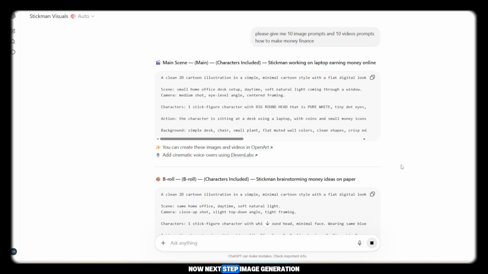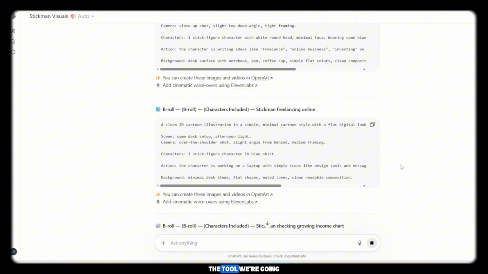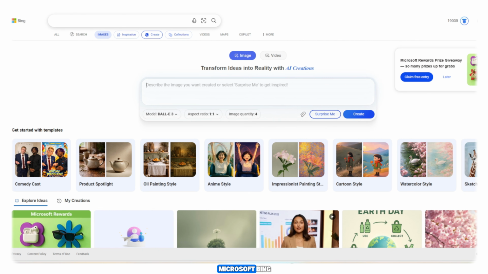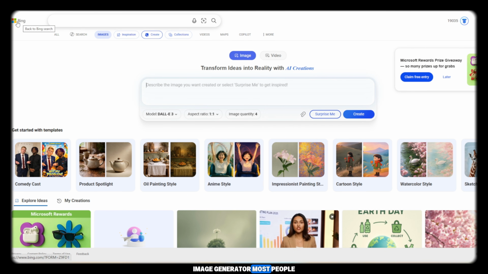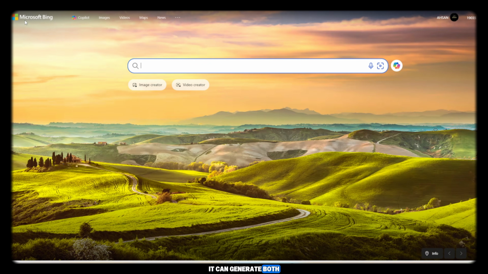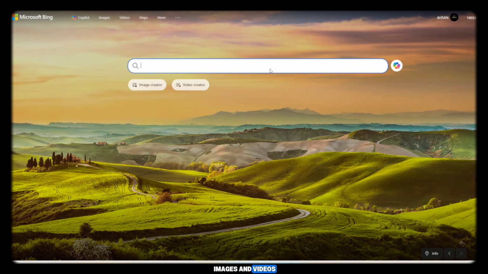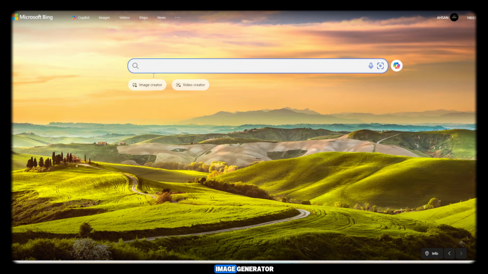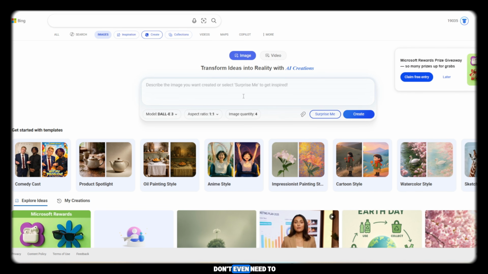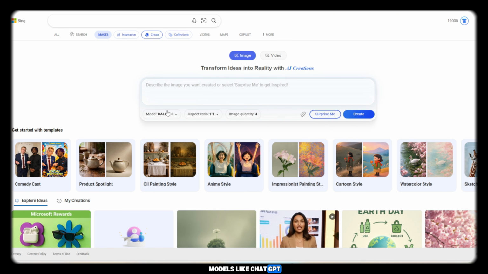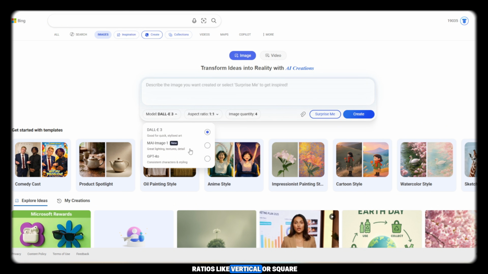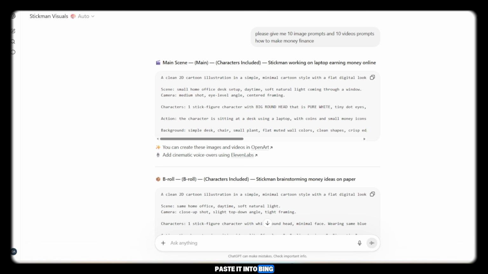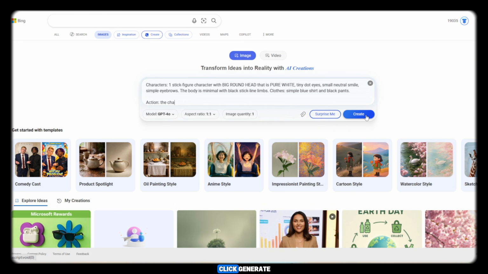Now, next step, image generation. The tool we're going to use today is Microsoft Bing Image Generator. Most people don't even know it can generate both images and videos. Simply search Microsoft Bing Image Generator, open it, and you don't even need to sign in. Inside, you'll find different models like ChatGPT, DALL-E, and more. You can also select ratios like vertical or square. Now, copy your first image prompt, paste it into Bing, select your ratio, and click Generate.